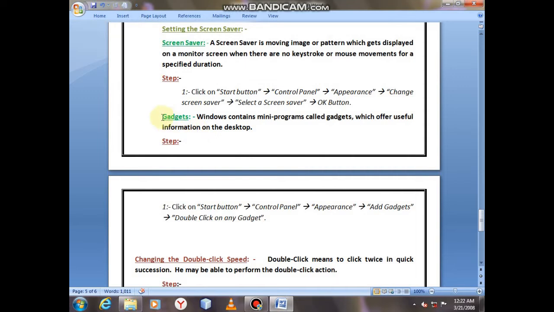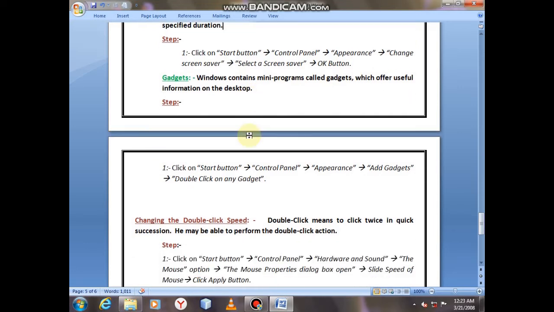Now gadgets. What are gadgets? Windows contain mini programs called gadgets, which offer useful information on the desktop. How to add the gadgets? First of all, follow this step.